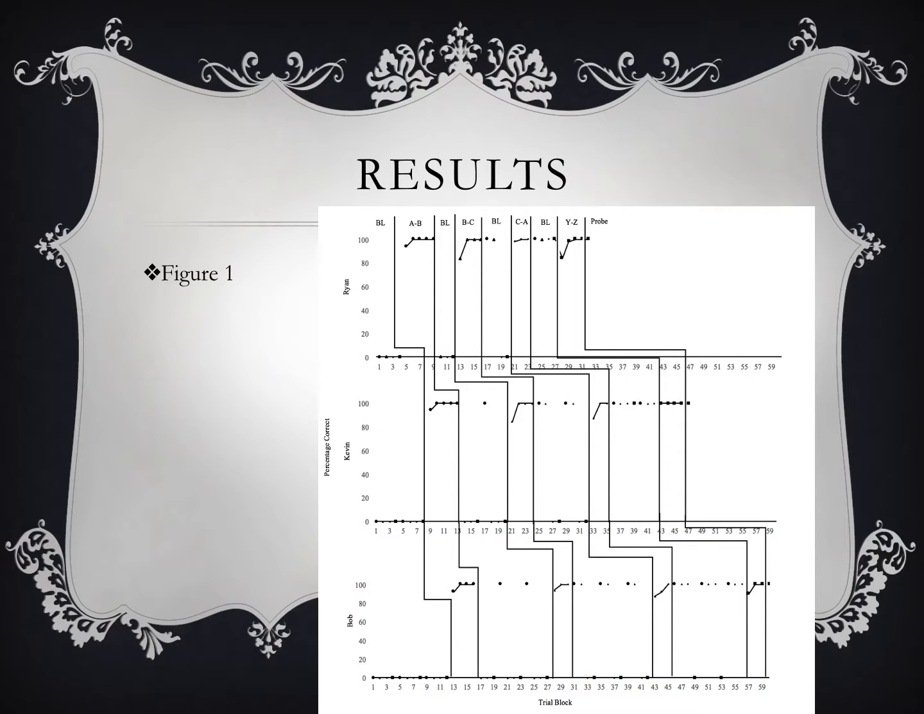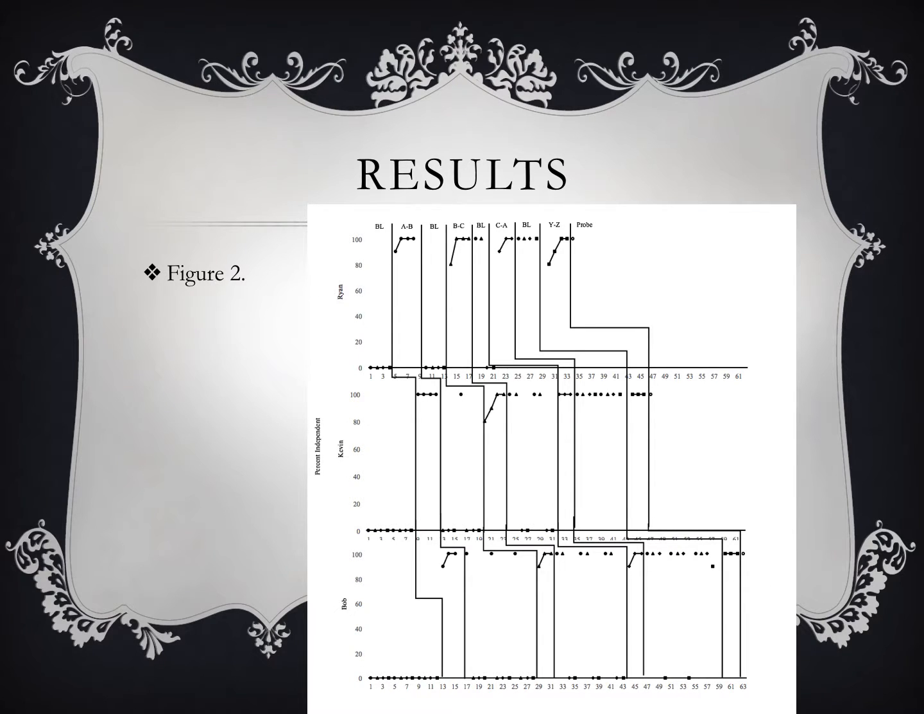During each treatment phase, there was an increase in peak scores. Ryan's overall mean percentage of peak scores for steps 1 through 3 increased to 97.9% accuracy. Kevin's overall mean percentage increased to 97.9%. And the last participant, Bob's overall mean percentage increased to 96.1% accuracy. These results demonstrate mastery of the A to B, B to C, and C to A relations.